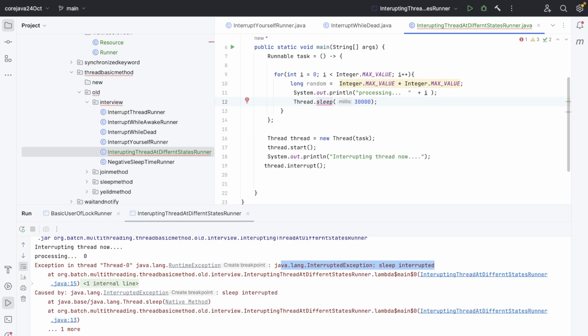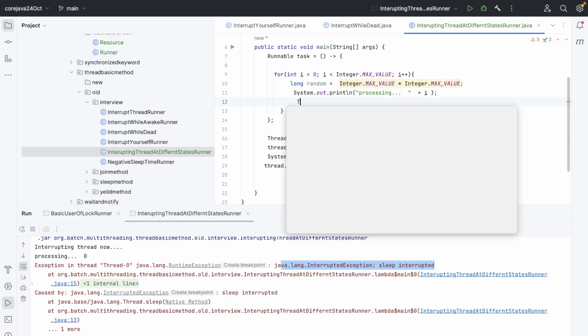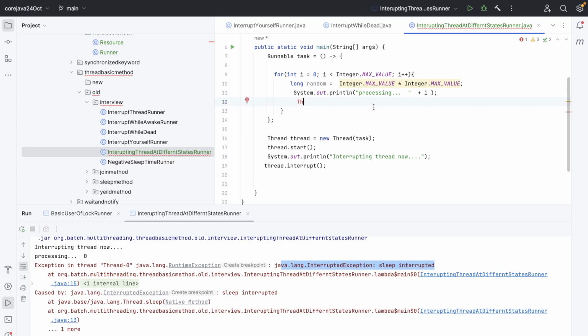If someone is awake and you want to wake him again, then nothing will happen. If someone is dead and you want to wake him again, then nothing will happen, right? The thread should be alive at least. But if someone is sleeping and you wake him up, and he wanted to sleep for 10 hours, then he doesn't know what to do, right? Same thing happens with us also. But what if, okay, we can add thread sleep again.